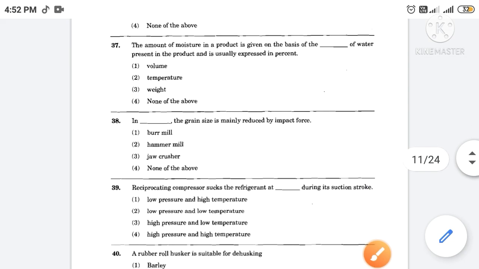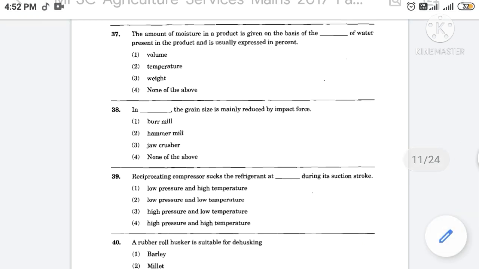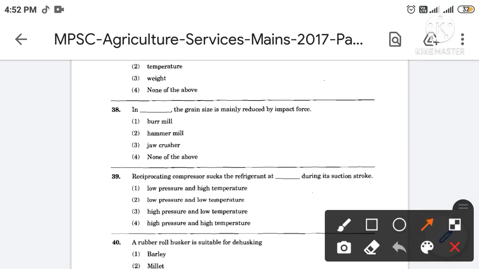Then next, in ____, the grain size is mainly reduced by impact force. The correct answer is option number 2. So in hammer mill, the grain size is mainly reduced by impact force.